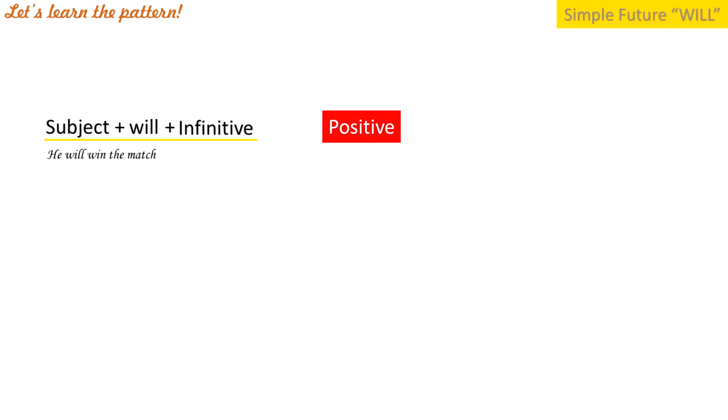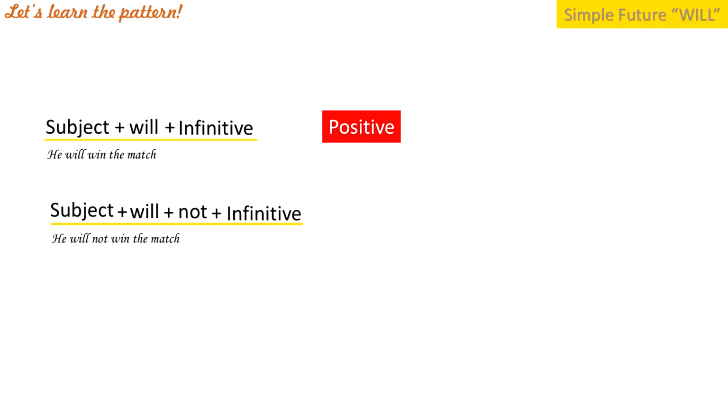And then we have an example like he will win the match. And then we also have the negative one. In the negative, we just only put not after the modal will. So an example would be he will not win the match as a negative.